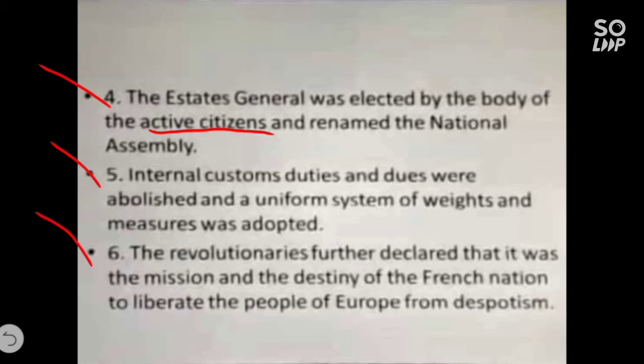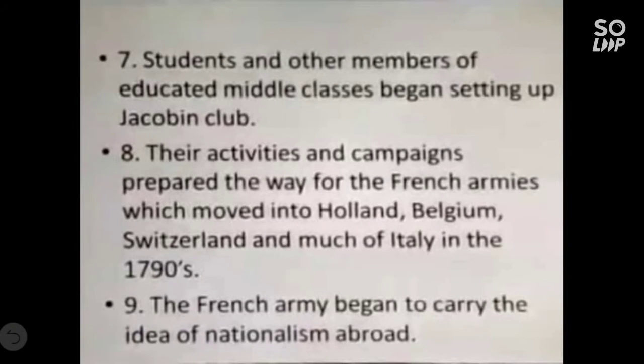All these revolutionaries participated in the French Revolution. They liberated the people of France from despotism, means the autocratic rule, when they were ruled by King Louis XVI. Students and other members of the educated middle classes began setting up Jacobin clubs. I have explained to you about the Jacobin club. It is nothing but a political club where people sit together, discuss government policies and plan their own form of action.